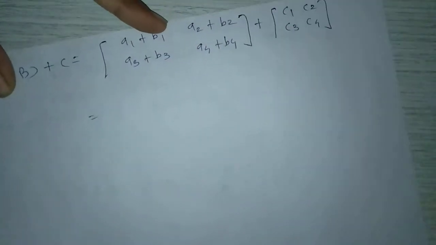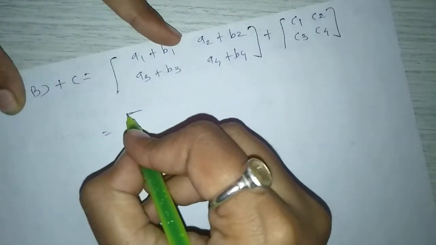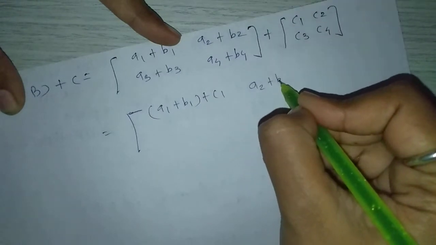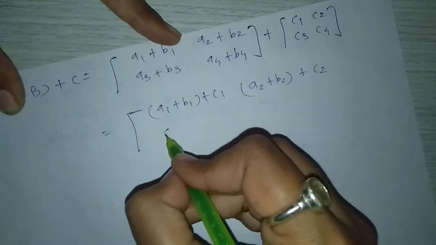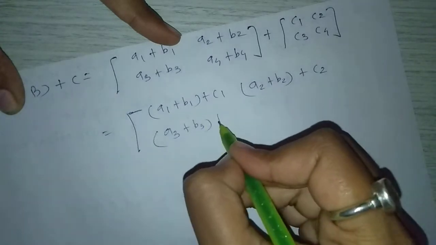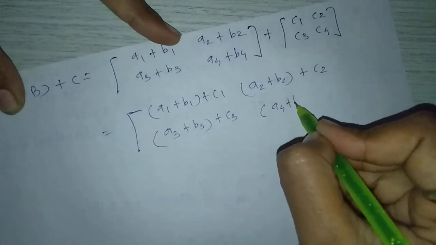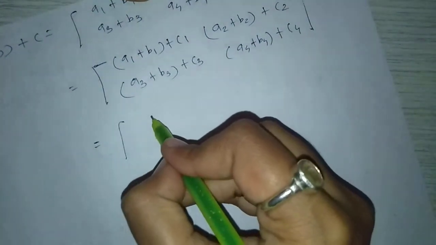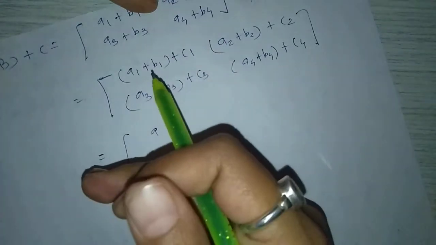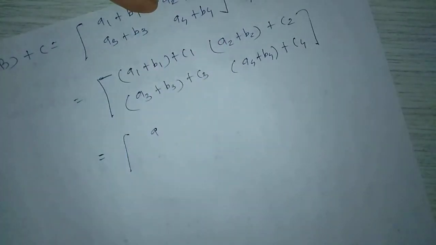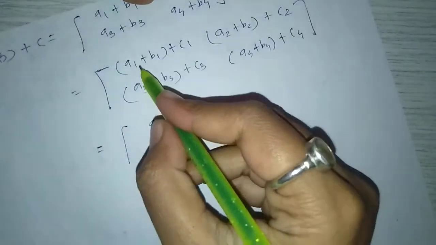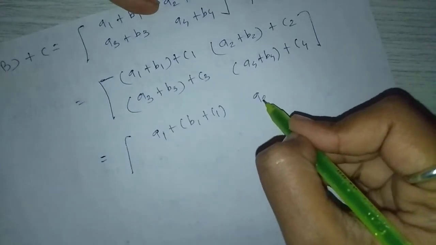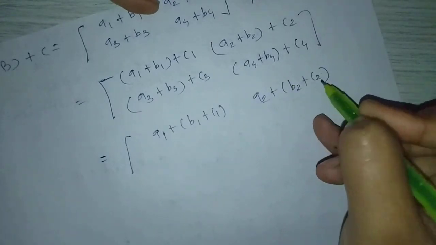Now take the addition of these two matrices, we get A1 plus B1 plus C1, A2 plus B2 plus C2, A3 plus B3 plus C3, A4 plus B4 plus C4. Ai, Bi, Ci belong to R, means the associativity property is satisfied in R, that's why we can write this as A1 plus B1 plus C1, A2 plus B2 plus C2.